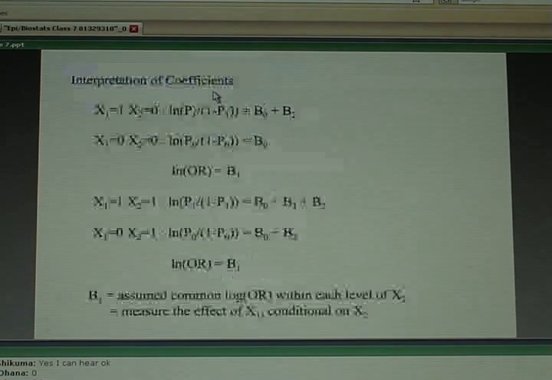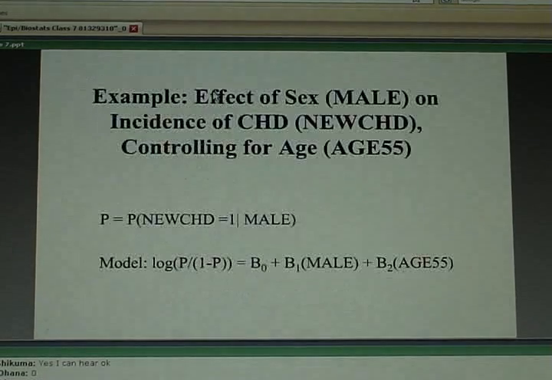So the model we're going to fit is going to look like the following. I'm going to say your log odds of disease is equal to B0 plus B1 times male, just like we had before. But now we're going to add another term to this model, plus a B2 times age 55.